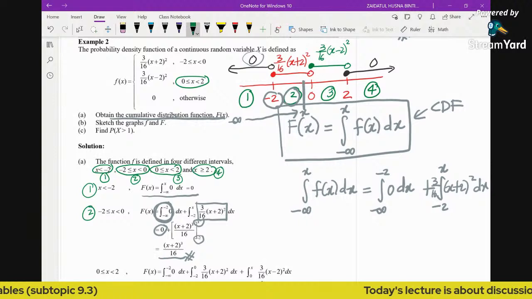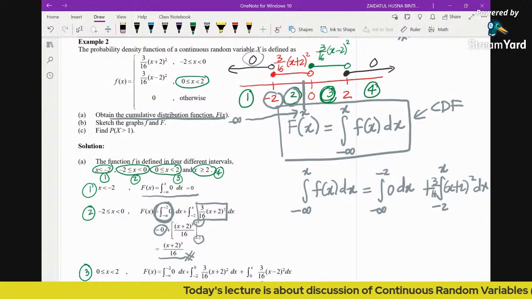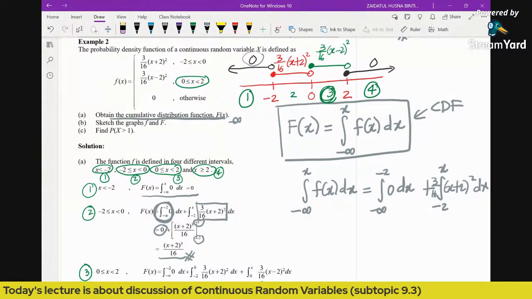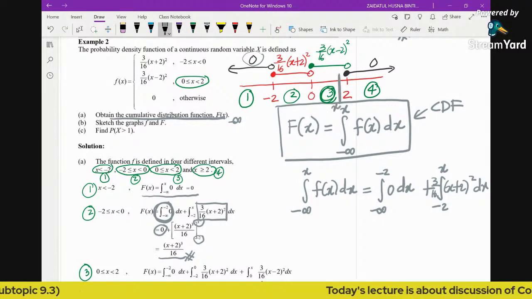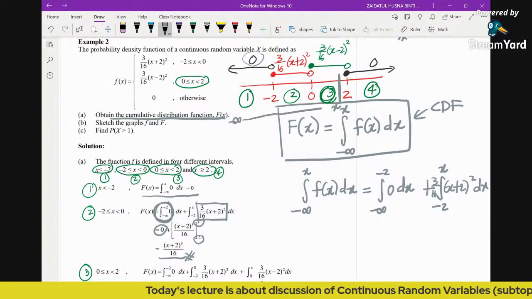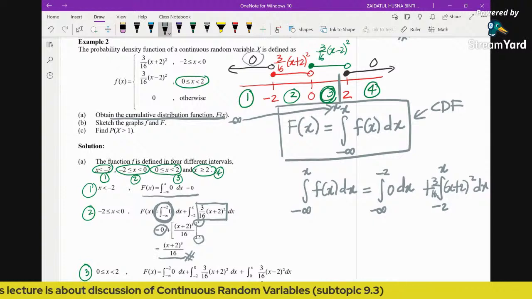Now coming to the third region, I'm going to get rid of this x just now. Now we are going to put the x in the third region. In order for us to find the integral from -infinity until x, it will cross over 3 different functions, right?